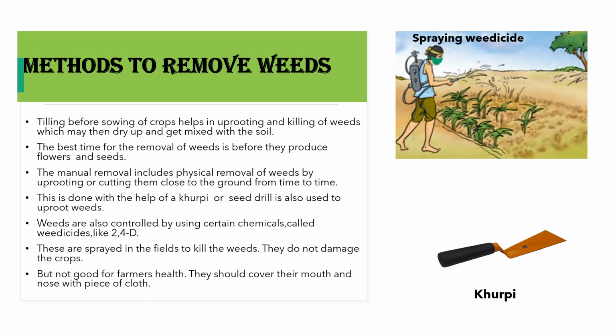Weeds are also controlled by using certain chemicals called weedicides like 2,4-D, where D stands for dichlorophenoxyacetic acid. These chemicals are sprayed in the field to kill the weeds. They do not damage the crop, but of course, farmers have to be very careful. They should cover the mouth and nose with a piece of cloth.